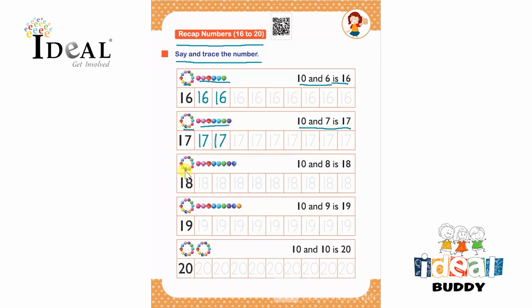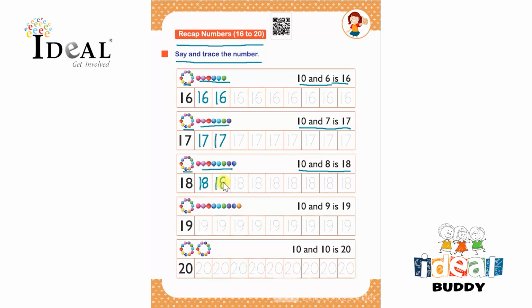After that, it is one group of 10 and 8 ones. So 10 and 8 is 18. So the number is 18 and after that they have to trace the number 18 over here and complete this